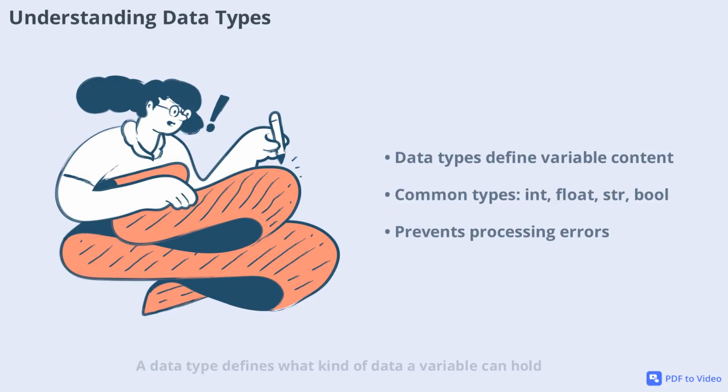A data type defines what kind of data a variable can hold. This is important because AI systems need to know if a value is text, a number, or a true-false statement. For example, you wouldn't want to add a word to a number. In Python, common data types include integers, whole numbers; floats, decimals; strings, text; and booleans, true or false. Knowing the data type helps the AI model process information correctly and avoid errors.